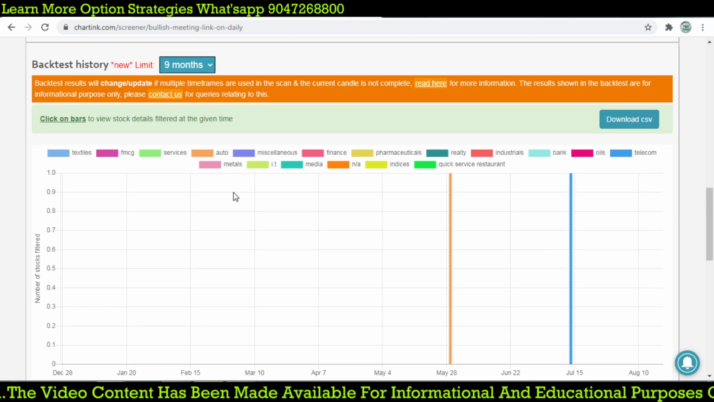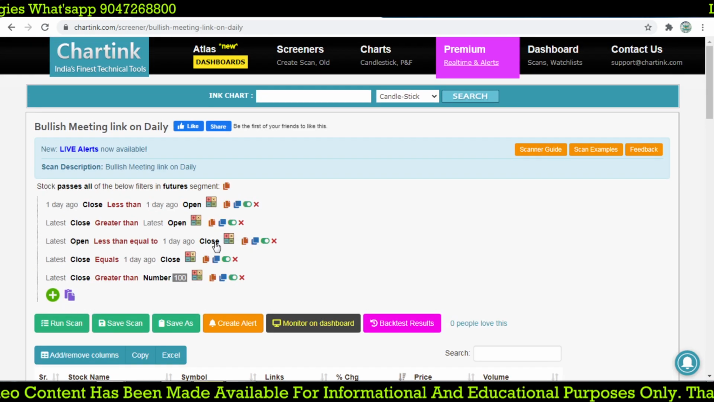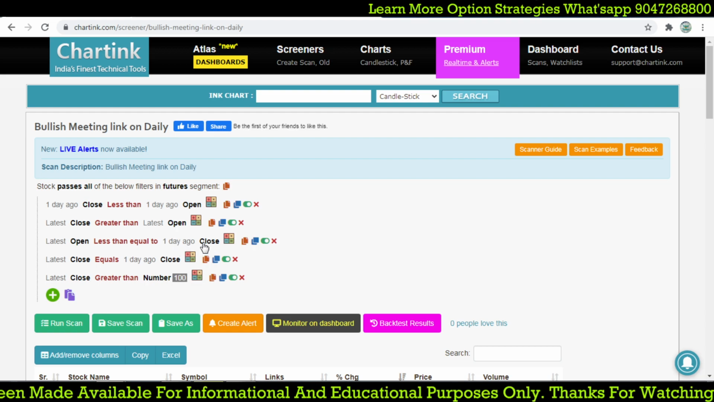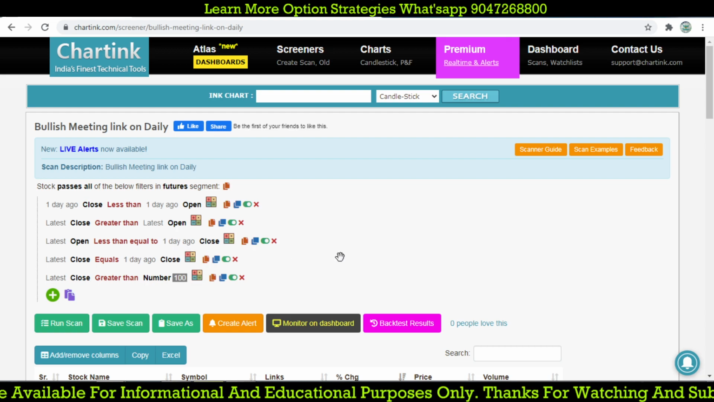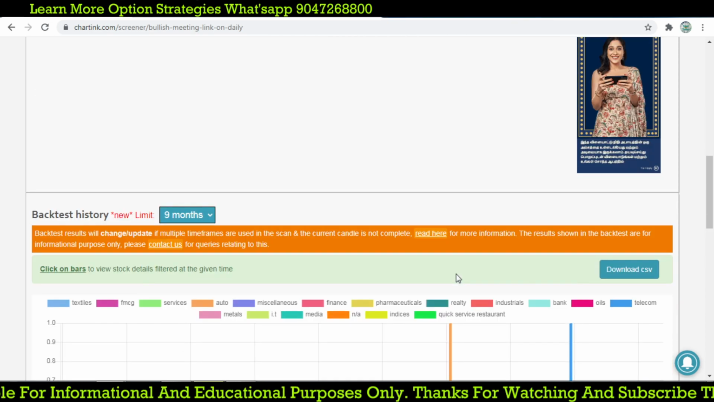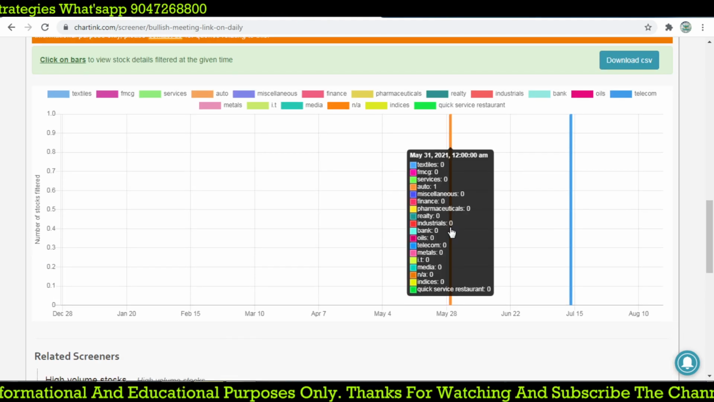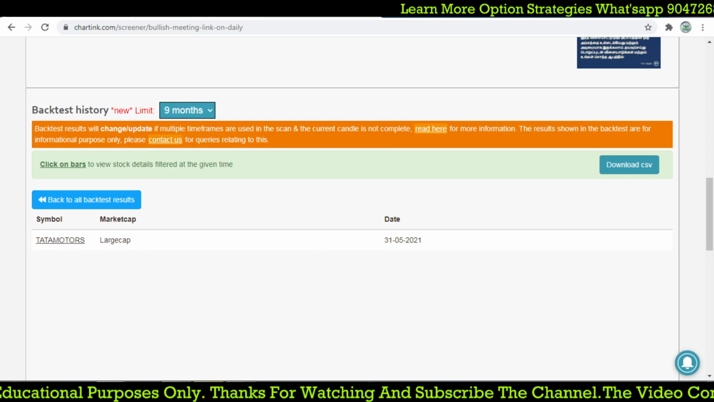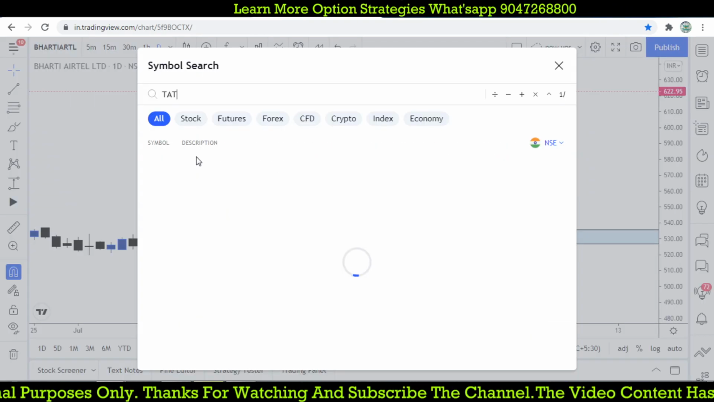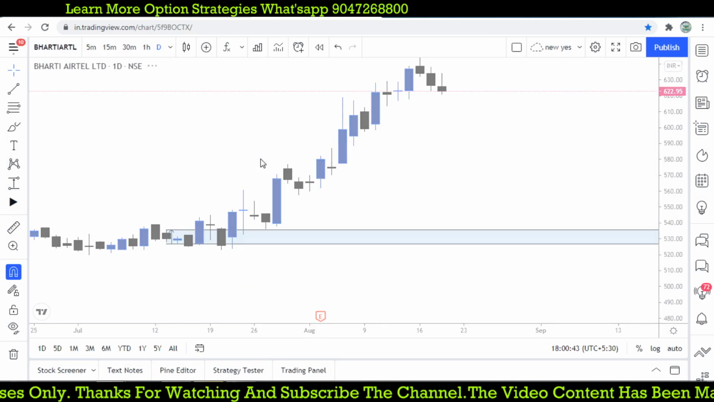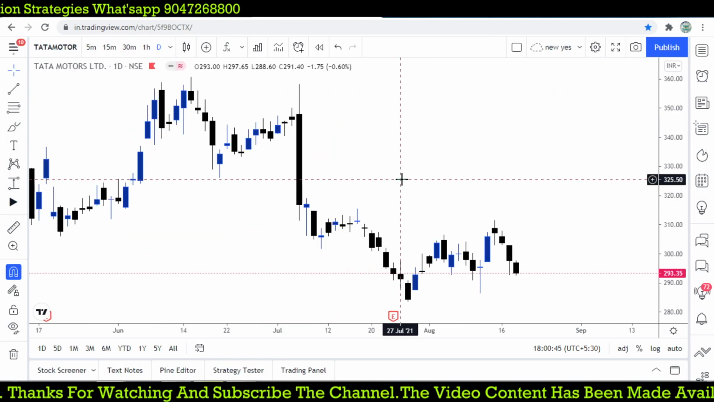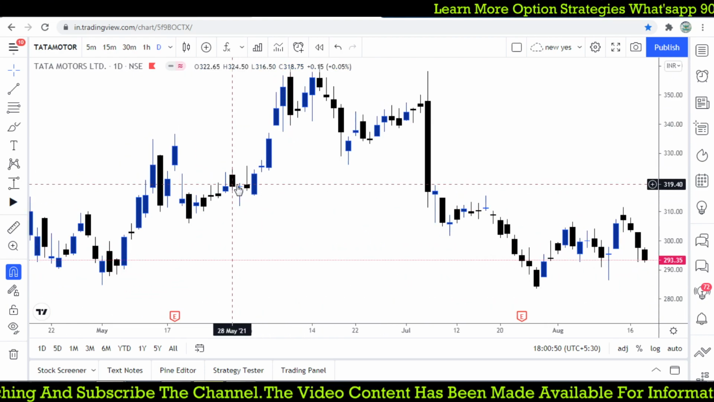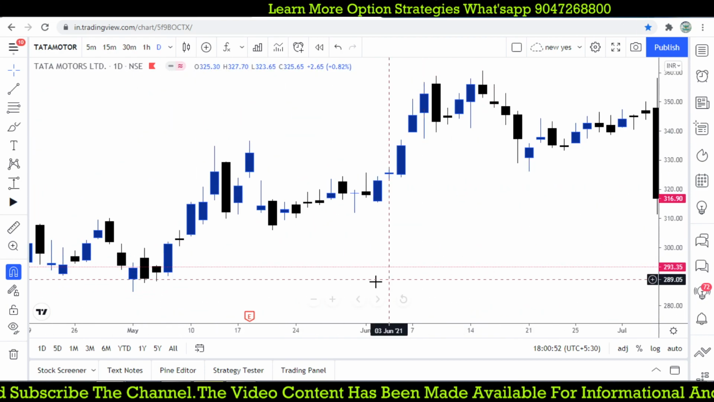Even the bullish meeting line is more powerful when it opens below the previous day's close, but previous day's low. So we are going to check some stocks which are closing below the previous day's low. On 31st May we have the stock Tata Motors. Let's check it out. Tata Motors daily time frame, somewhere around 31st May, I think this one. Can you see that?